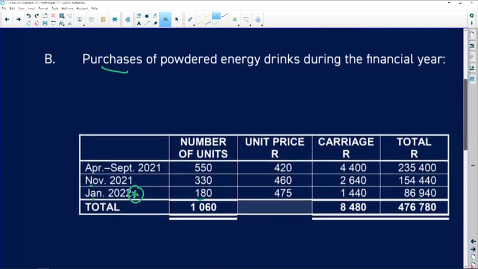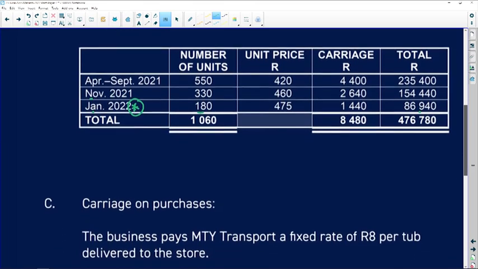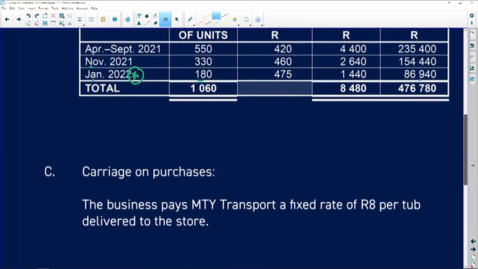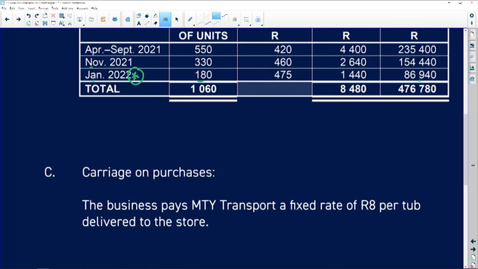Okay, right, so let's look at, were there any returns? So carriage on purchase, the business pays MTY Transport a fixed rate of 8 Rand per tub. So your carriage is sitting at 8 Rand.